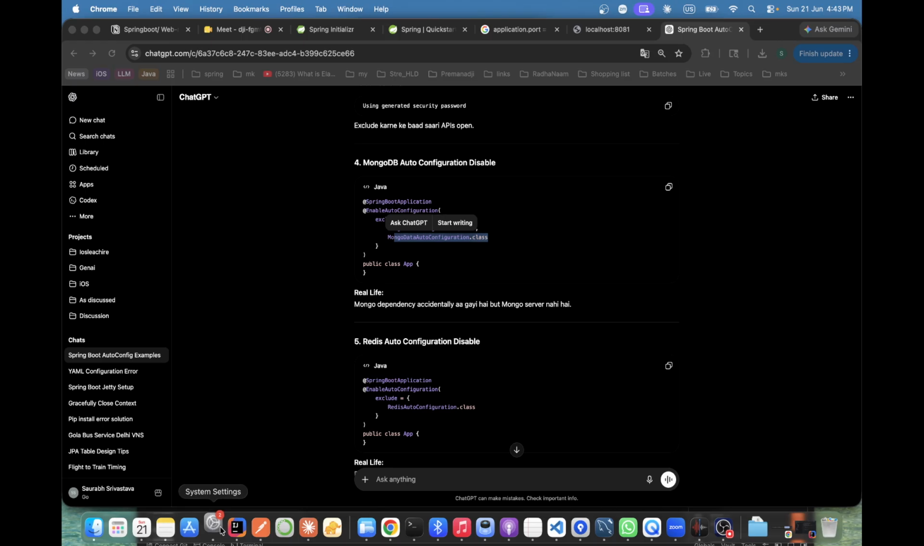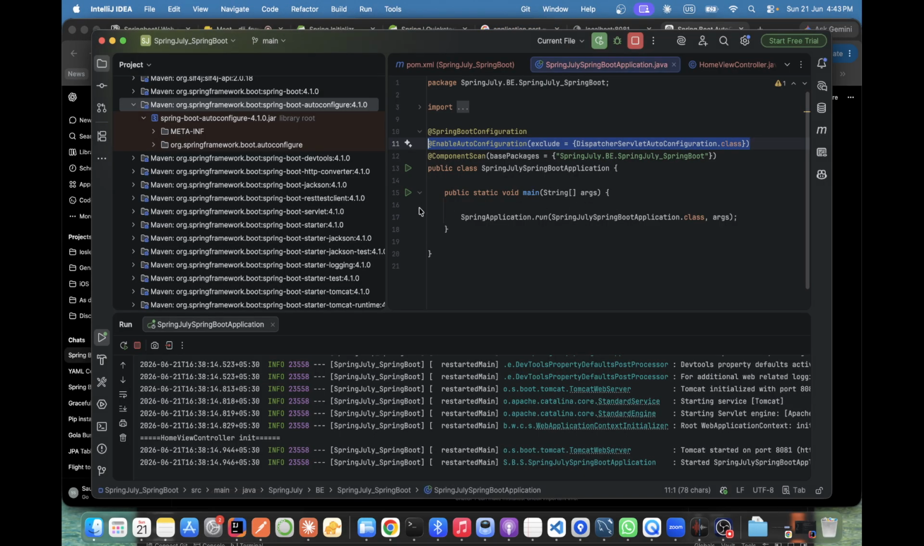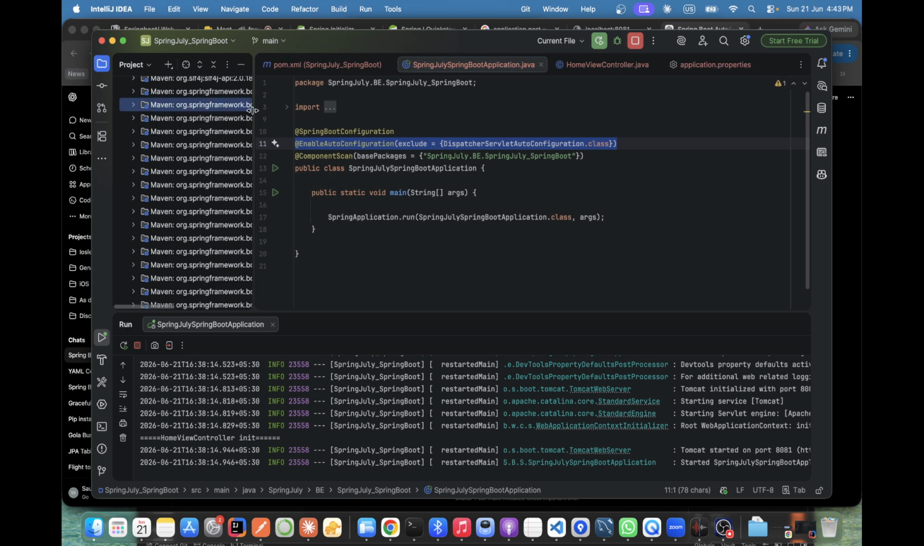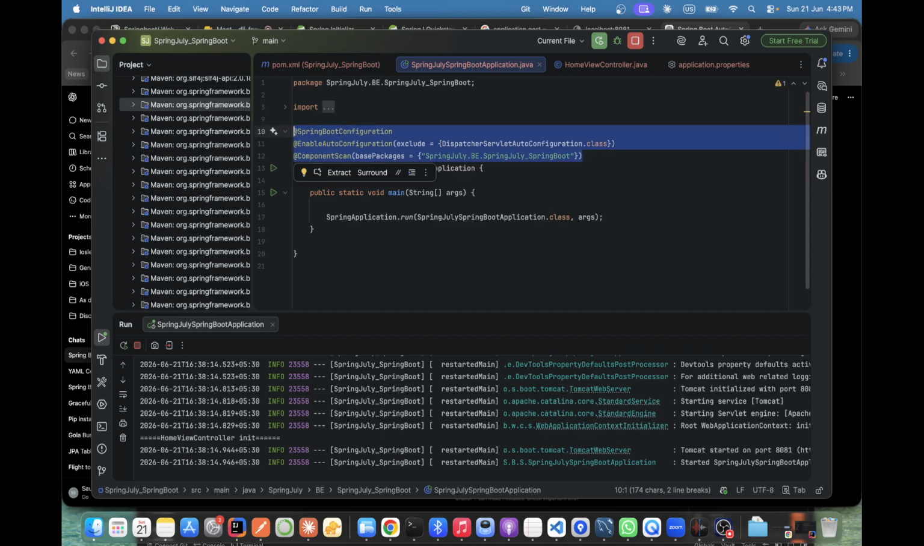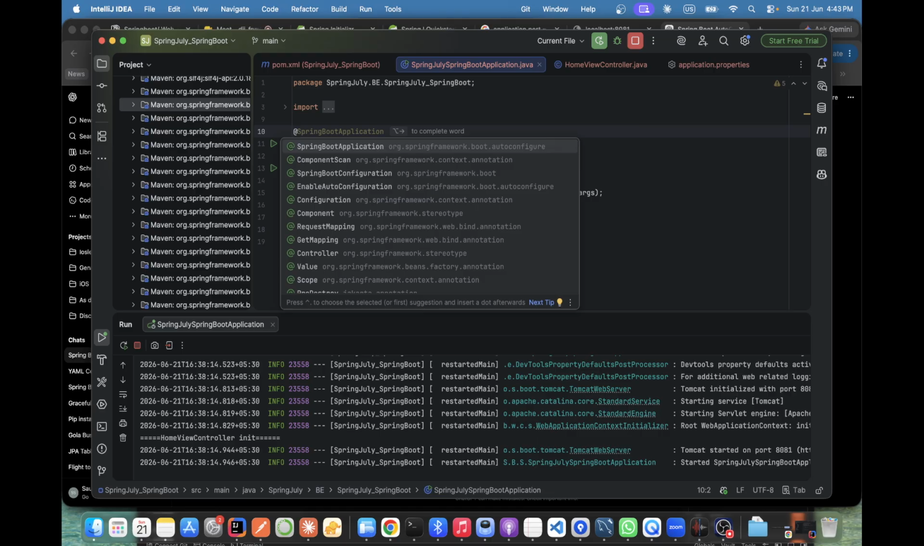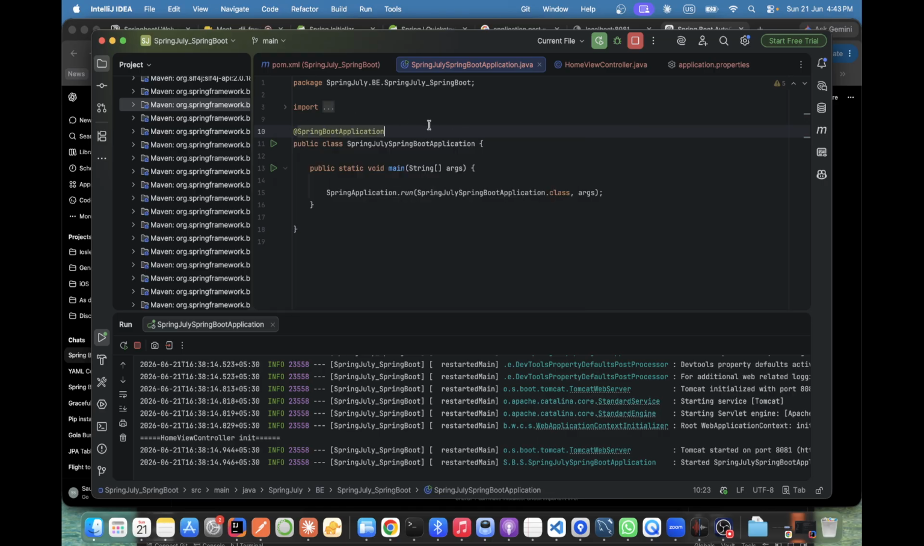That is why people don't look for too many things. Okay, you understood these three. Better I remove all this and add the Spring Boot application annotation. Now it's okay, no confusion. Everything is fine.